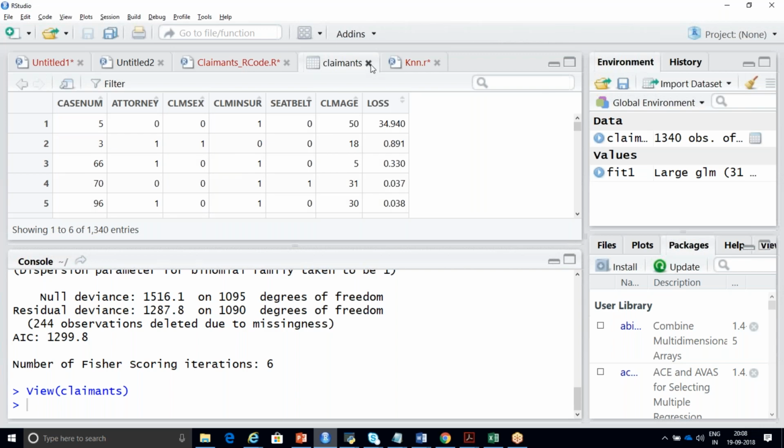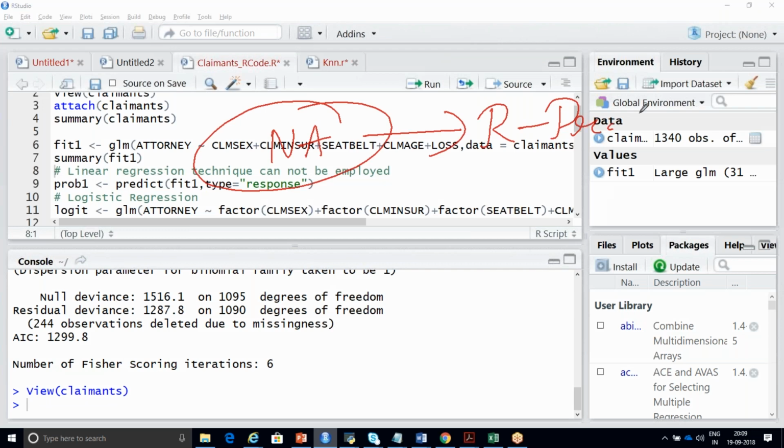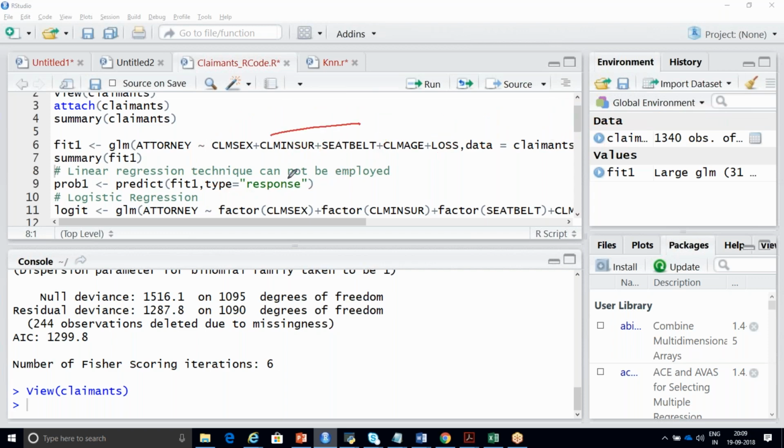Is it NA only or any other letters? Missing values are identified as NA in your RStudio or R program. If there is a blank space or blank, that blank is considered as NA. Yes, it is blank.